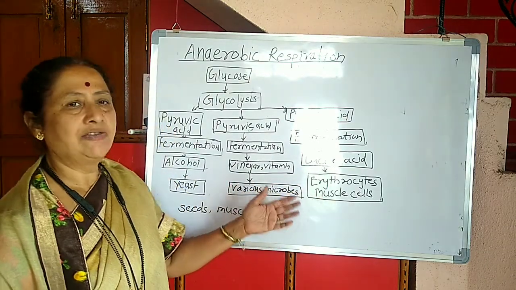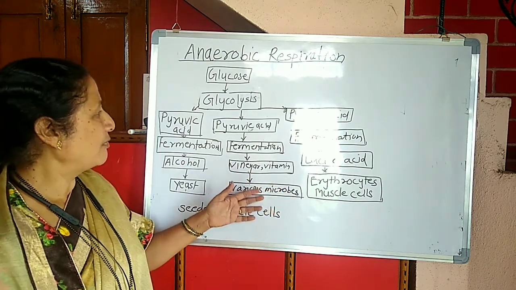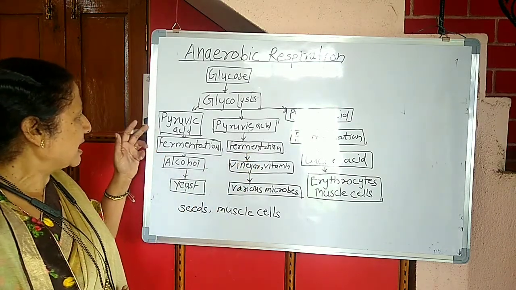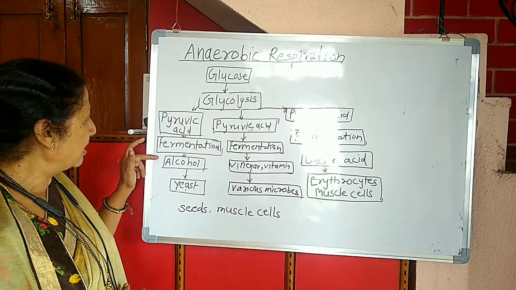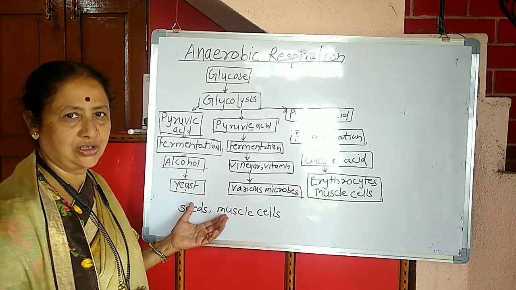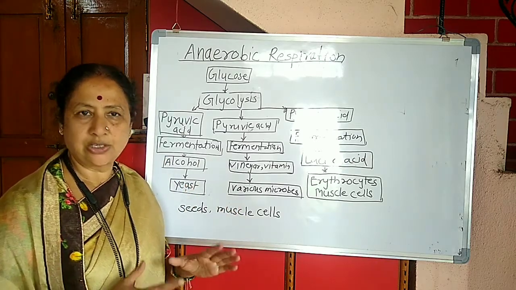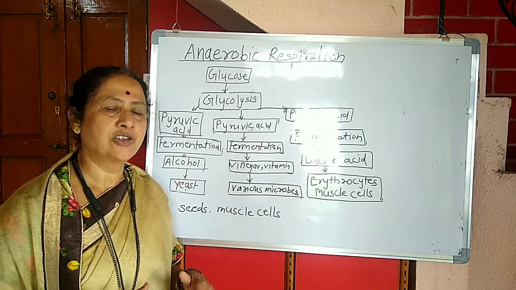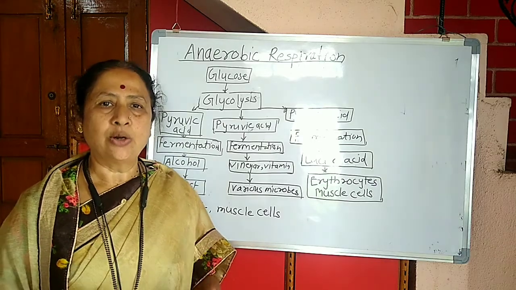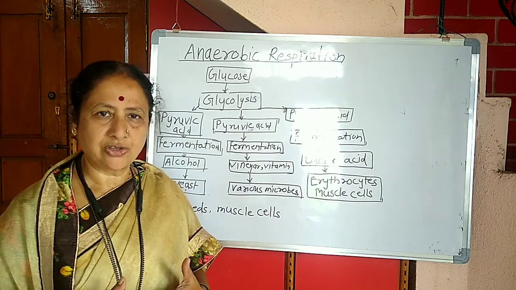Now here vinegar and vitamins, these are the various chemicals which are formed through the fermentation. The pyruvic acid undergoes the alcohol fermentation, and alcohol is formed. This is by yeast. So this is all about the anaerobic respiration. Is it okay? We have studied in the previous period the energy production through aerobic respiration. Now this is the energy production through anaerobic respiration.